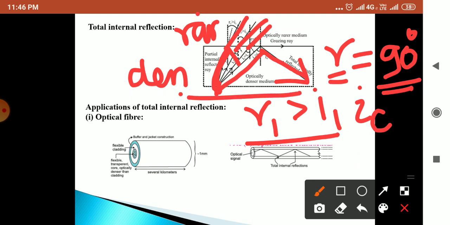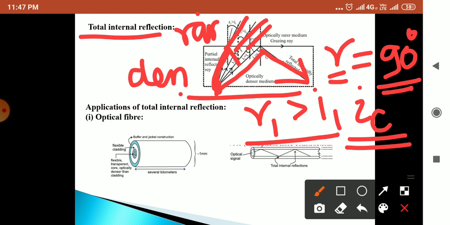That condition is known as total internal reflection. So you have to remember this critical angle, at which there is no refraction, only reflection inside the denser medium.